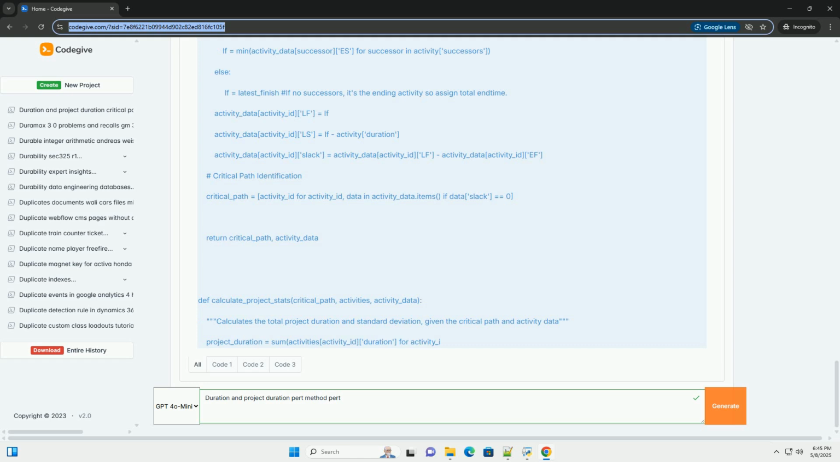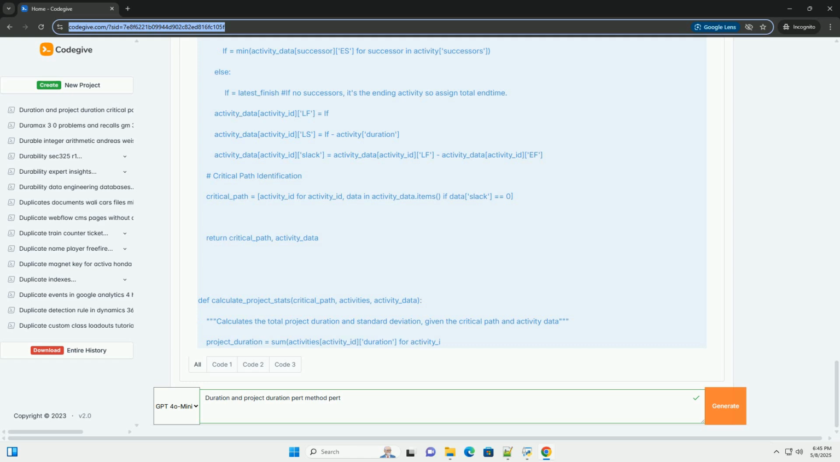Error handling: although not implemented here, adding error handling, for example checking for invalid input or circular dependencies, would make the code more robust. Clear output: the code prints well-formatted results, including activity ES, EF, LS, LF, slack, critical path, project duration, standard deviation, and probability of completion. Comments: explanations of the code.